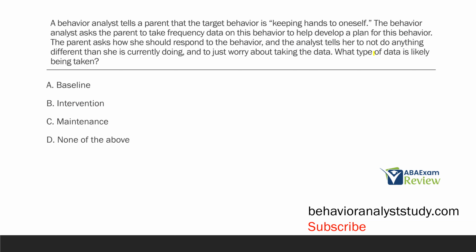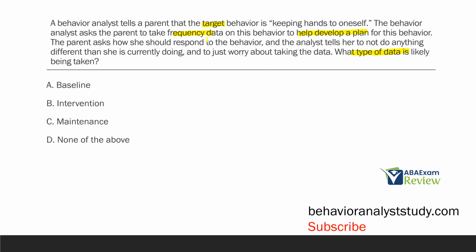So we're identifying the type of data. But what do we know so far? I always ask, what do we know? We have a target behavior, and the parent needs to take frequency data to help develop a plan. Now, immediately, we're developing a plan. We don't have a plan in place yet. So immediately, you need to start thinking, well, if we don't have a plan in place yet, what type of data are we likely taking?